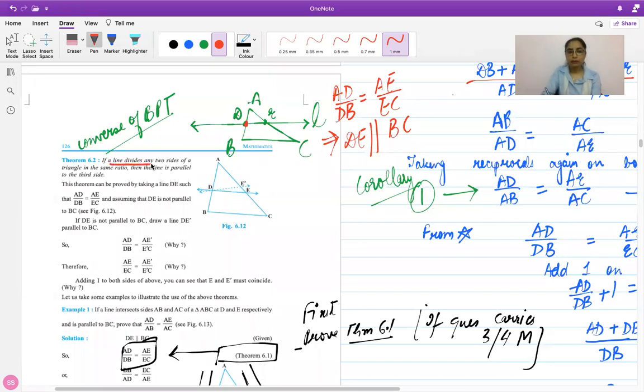If a line divides any two sides of a triangle in the same ratio, over here the line is DE. The line DE divides AB and AC into the ratio AD upon DB, AE upon EC, and the ratio is equal. And what we can say about that particular line is that it will be parallel to the third side. So we will be using this. If we have a line parallel, we can write the ratio equal, and if our ratio is equal, then we can write that the line is parallel.